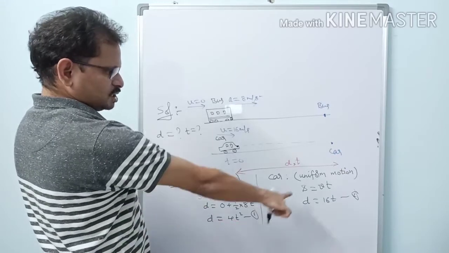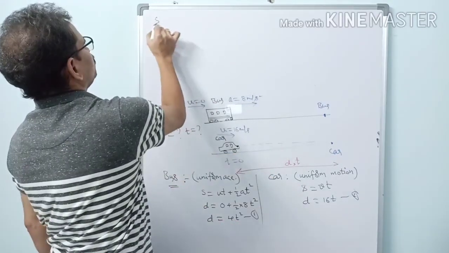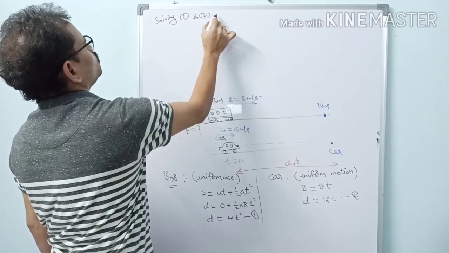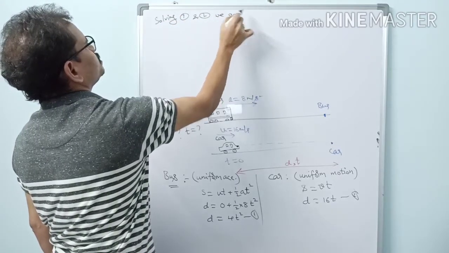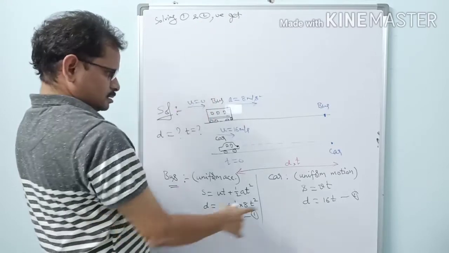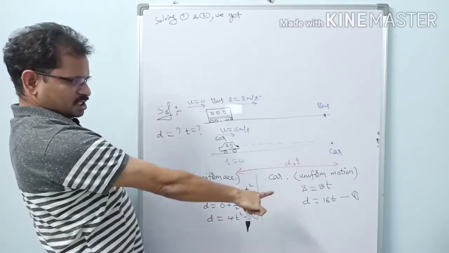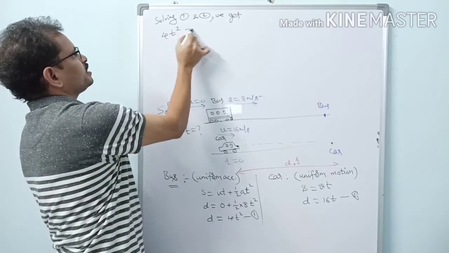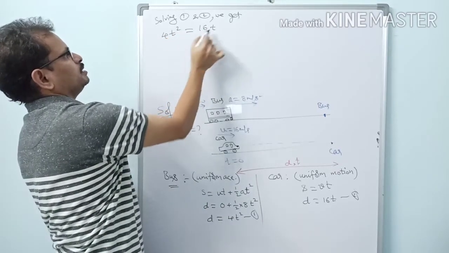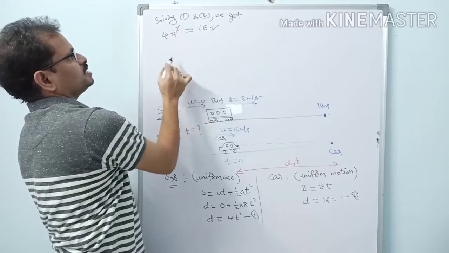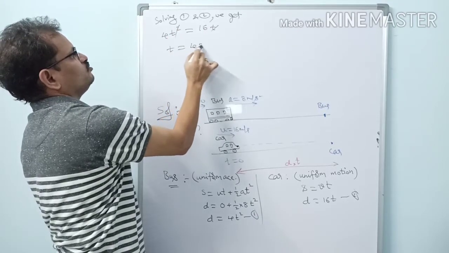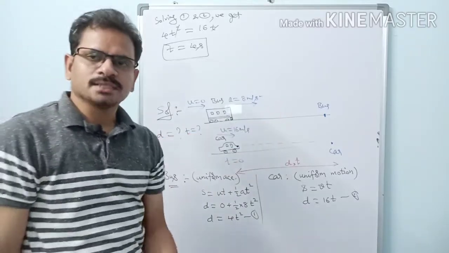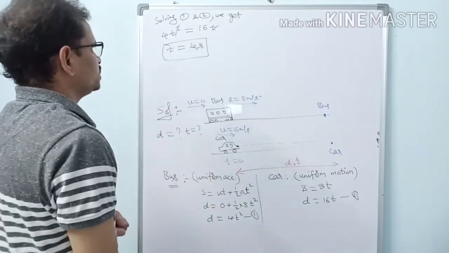So D equal to 4t square, and D equal to 16t. Solving 1 and 2, we get, see, D equal to 4t square, D equal to 16t, LHS equal, no? So 4t square equal to 16t. T and this one cancel, therefore T equal to 4 seconds. See, the bus is crossing the car in 4 seconds.